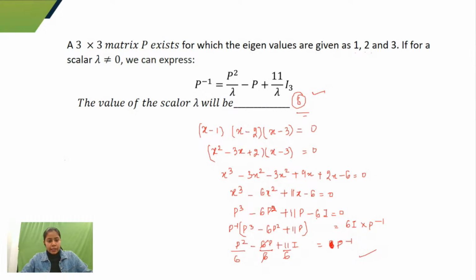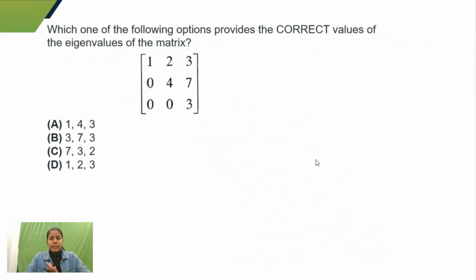Okay, so if it is clear, let's move to the next question. So six would be the correct answer. This is one of the easy questions: which one of the following options provides the correct value of the eigenvalue of the matrix?